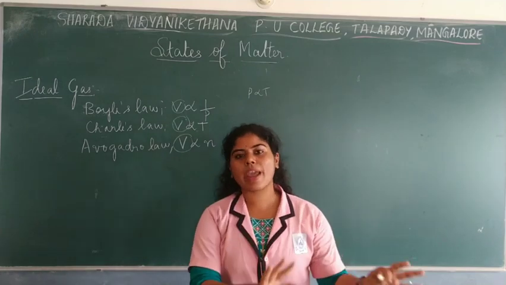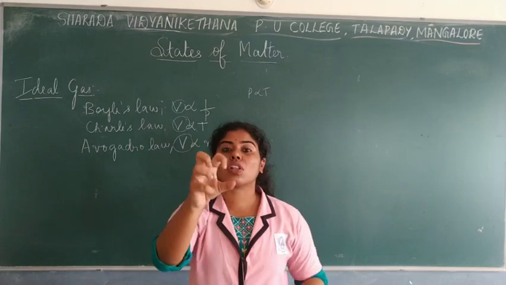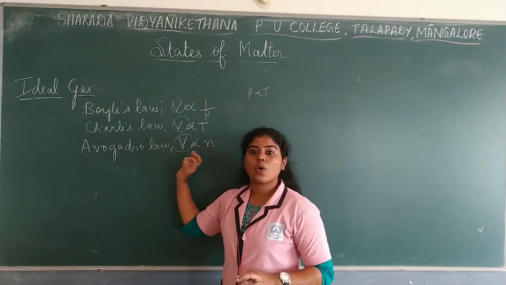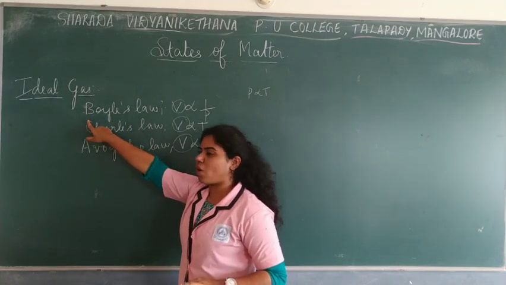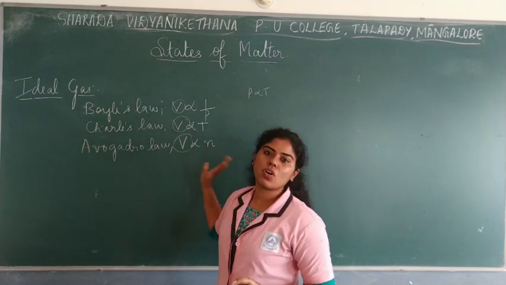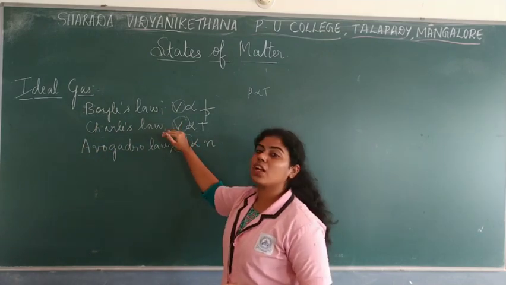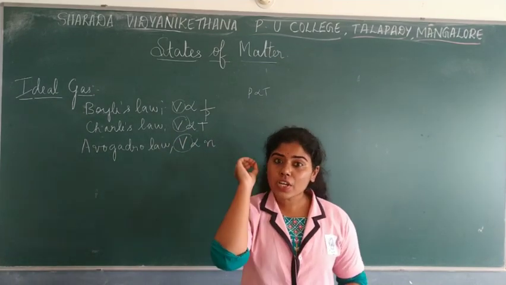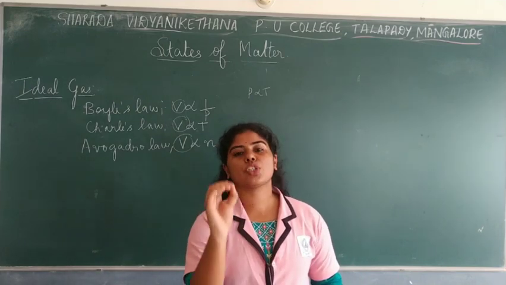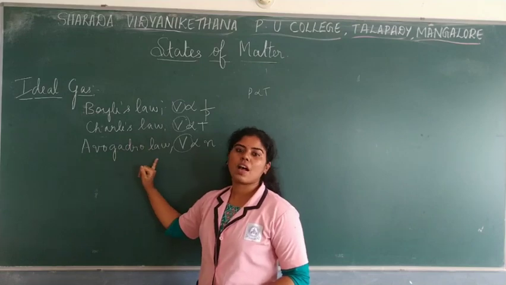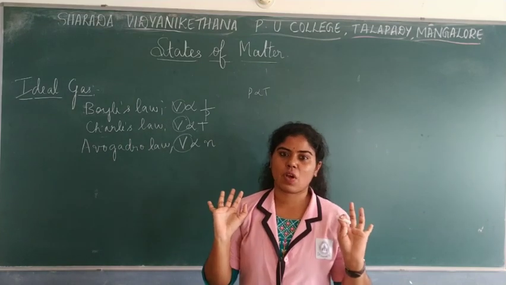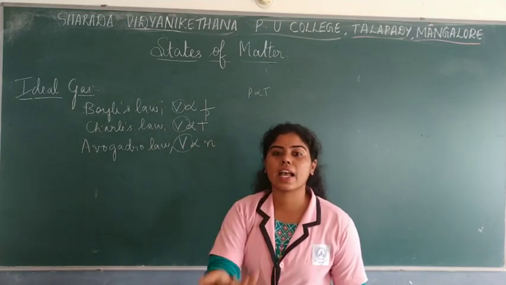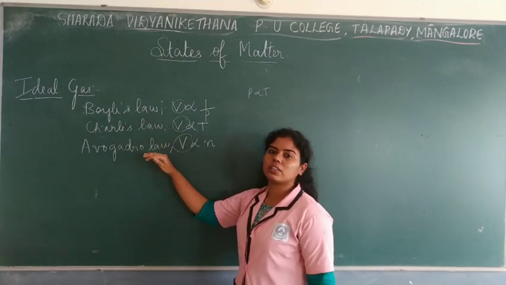As I said, it obeys the laws, but the study is based on the volume of the gas, and that's why we define an ideal gas as a gas which obeys Boyle's law, Charles' law and Avogadro's law, based on the volume relationship. That's why we do not consider Gay-Lussac's law. Remember this? Whenever you define it, you write it as the gas which obeys Boyle's law, Charles' law and Avogadro's law is called the ideal gas. Very clear now? So the ideal gas equation is a combination of all these three laws.